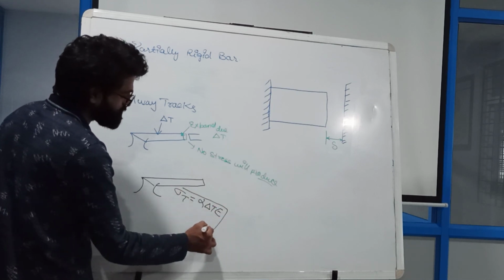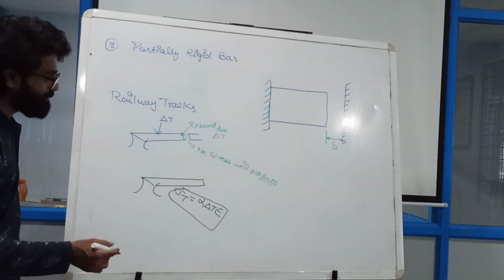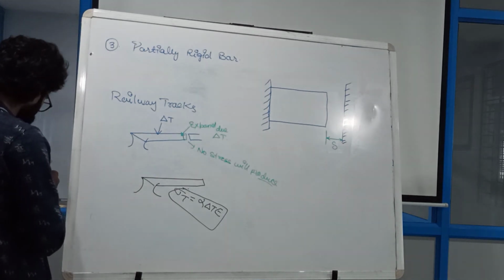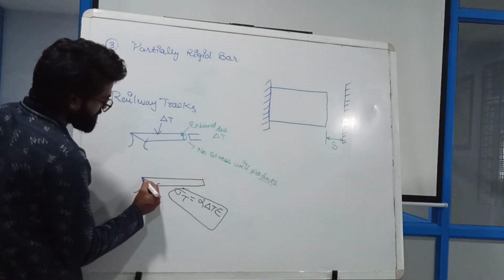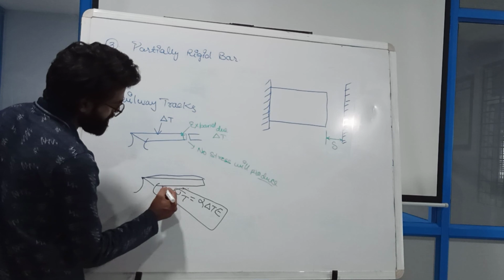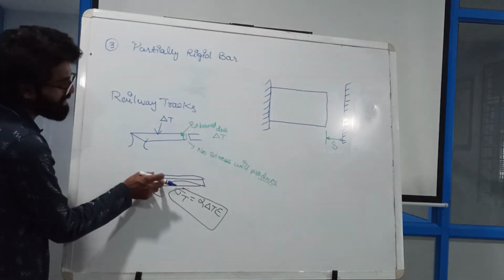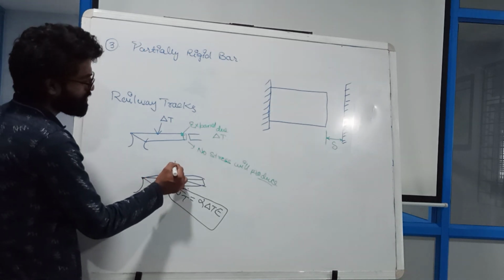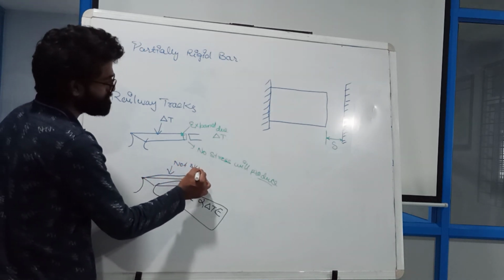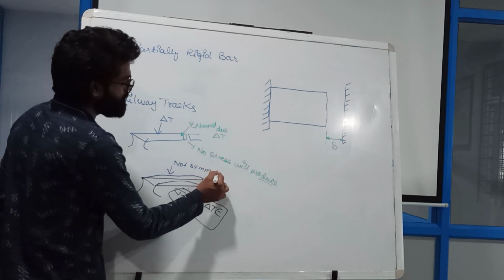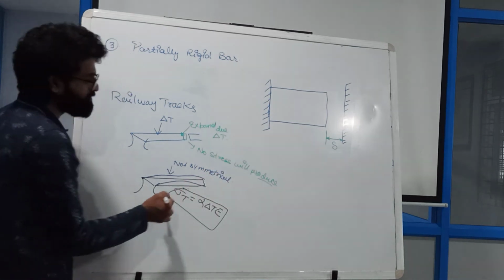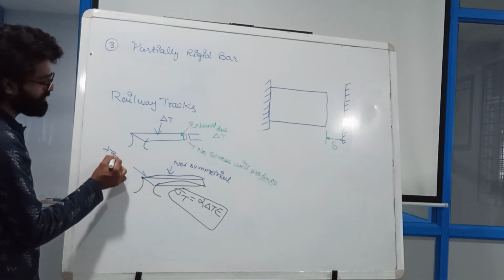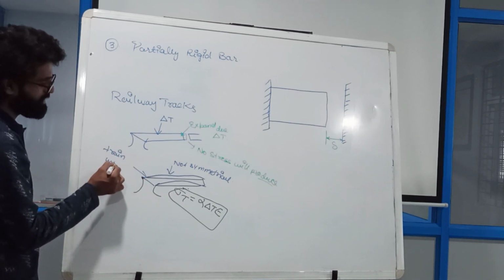So what will this sigma T do? When the stress is generated, definitely this particular rail track will deflect in some other way. So the alignment of this railway track will be unsymmetrical. If it is not symmetrical, what is going to happen? The train will go out of track.